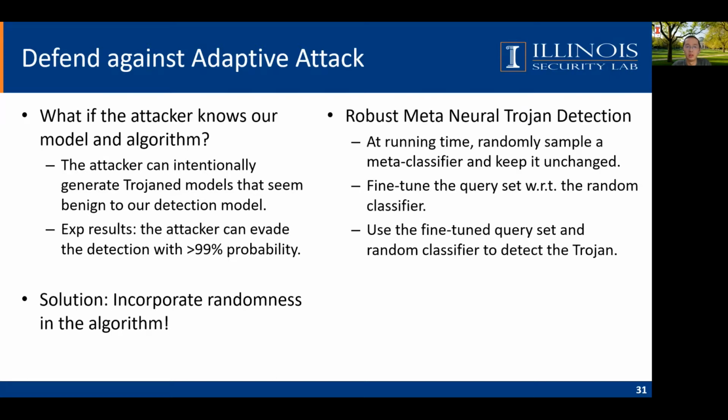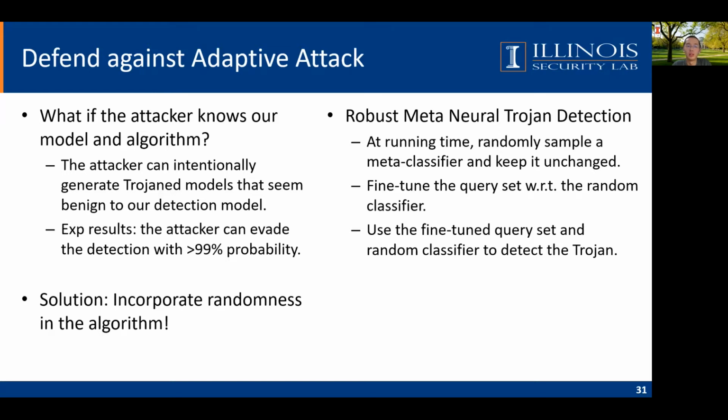So in our robust version, we will use a randomly sampled meta-classifier and keep it unchanged. Then we only fine-tune the query set with respect to the random classifier. Finally, we will use the fine-tuned query set together with the random classifier to detect the Trojans.